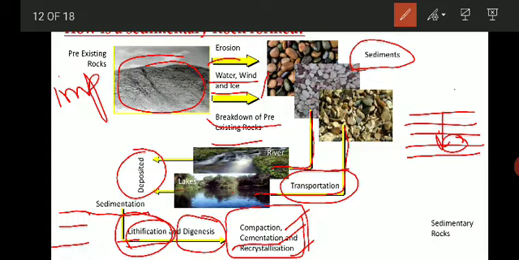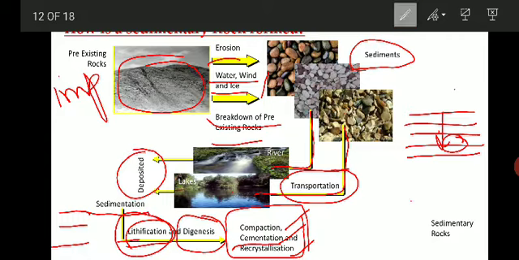Like in laddus, the jaggery or sugar acts as a cementing or binding material which holds everything together. Here in the rocks, the sediments are cemented by silica, calcium carbonate or iron oxide, and finally we get the sedimentary rocks.